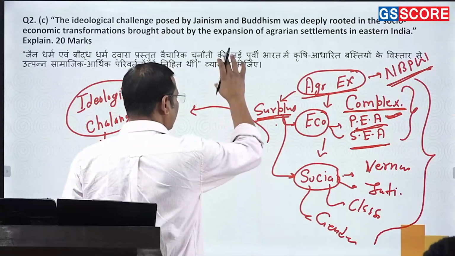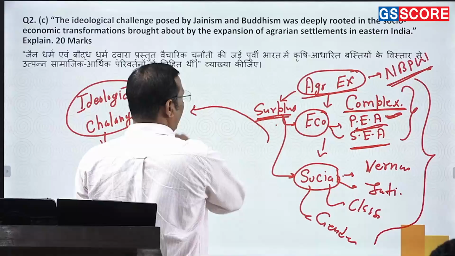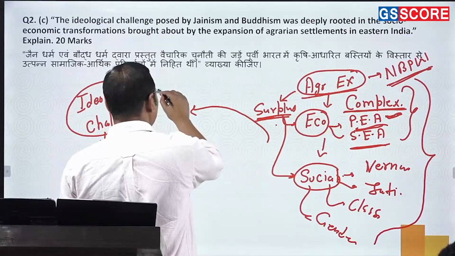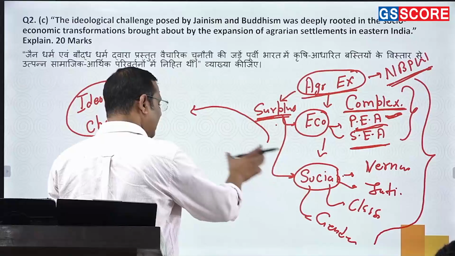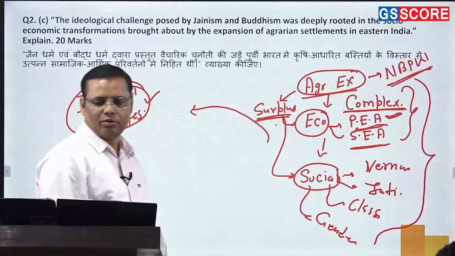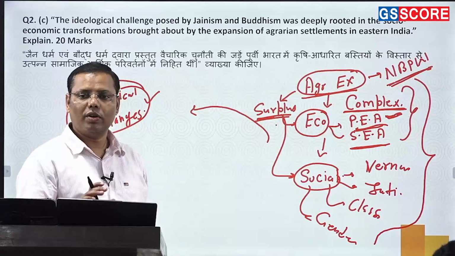Either you start with a general introduction of the Mahajanpada period along with several transitions, right? And then you come to this is also one change, this is also one change, and these are the transformations, and then you can make the linkages one by one. So you have to write it in multiple paragraphs, right? And that is where you can go for an analysis.